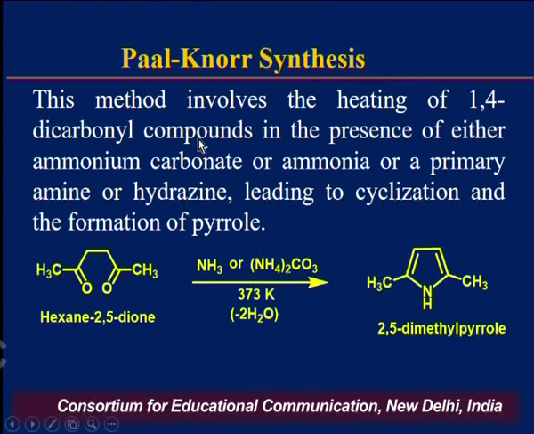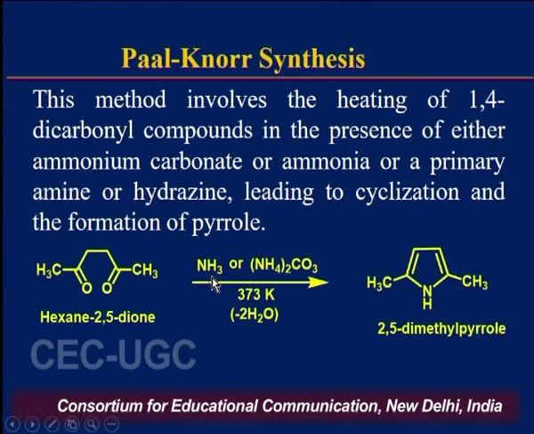So, the first synthesis, that is the Paal-Knorr pyrrole synthesis. In this method we heat 1,4-dicarbonyl compounds in presence of either ammonium carbonate or ammonia, or we can take primary amines or hydrazine as well. In this process cyclization takes place and formation of pyrrole will take place.